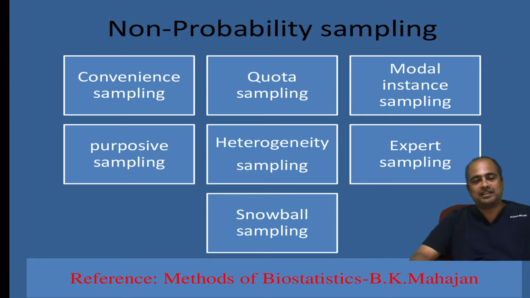In non-probability sampling methods, there is no random selection. That means the chance of a sample to be picked equally is not there in this kind of non-probability sampling. That is why this type of sampling is not a true representation of the whole population.